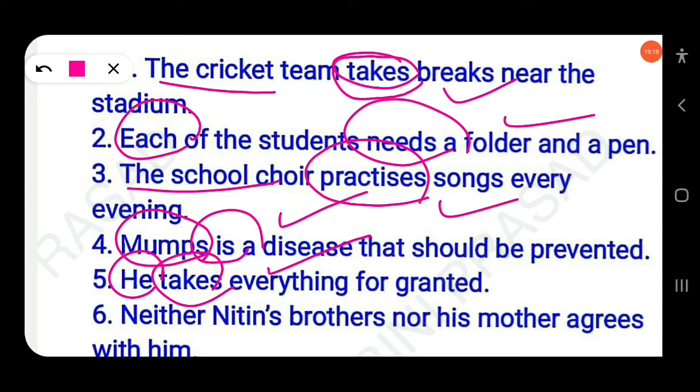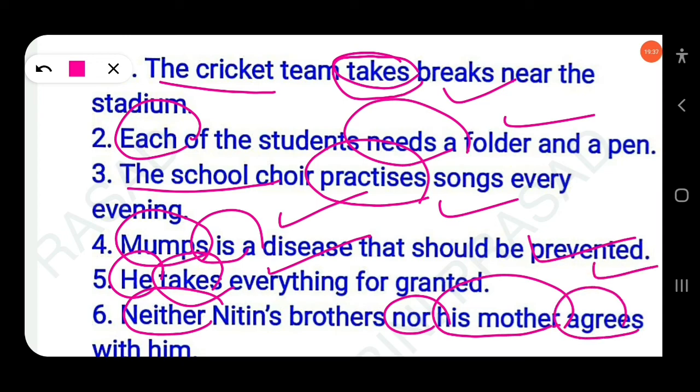The next, neither Nitin's brothers nor his mother agree. When a sentence is joined by the conjunction neither nor, you have to follow the second noun or pronoun. So your second noun is mother. Here mother is singular, so you have to use a singular verb, agrees. Clear?